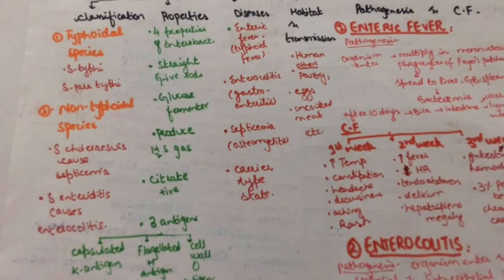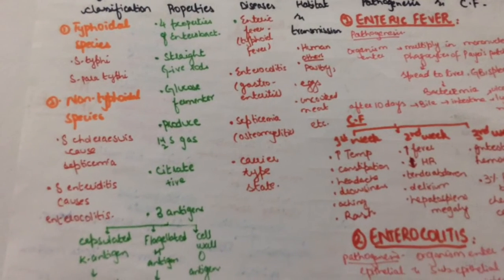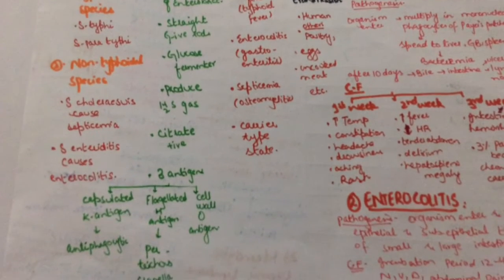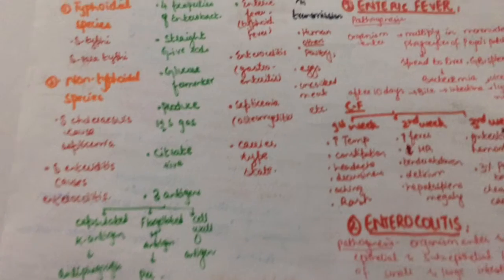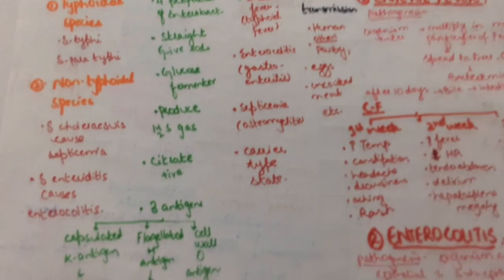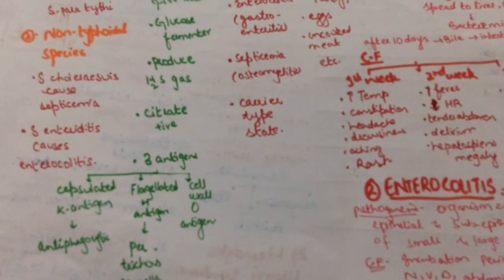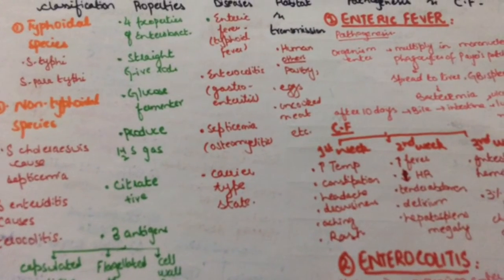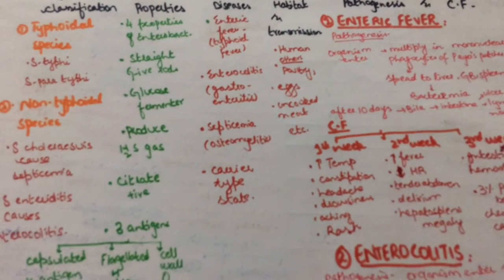Important properties: it is a straight gram-negative rod, glucose fermenter, produces H2S gas, citrate positive, and has 3 antigens: capsulated K antigen, flagellated H antigen, and cell wall O antigen. It is oxidase negative, reduces NO3 to NO2, and is a facultative anaerobe. It causes enteric fever, enterocolitis, septicemia, and carrier state.